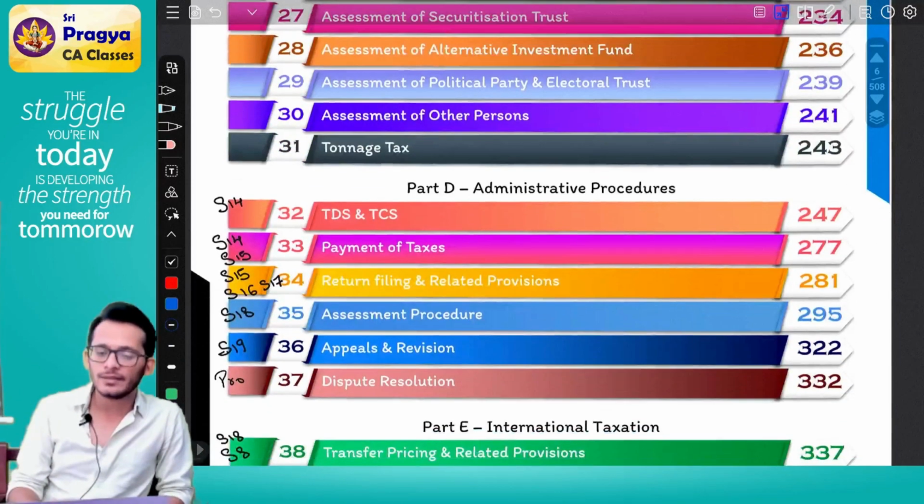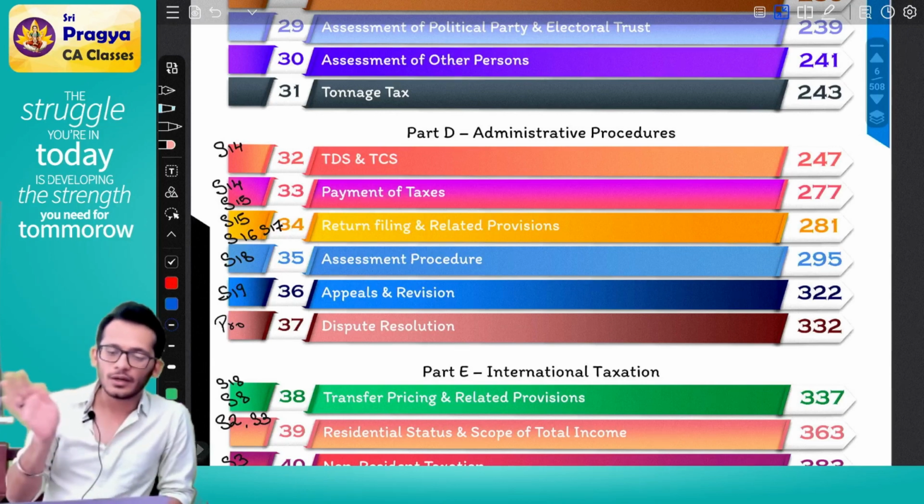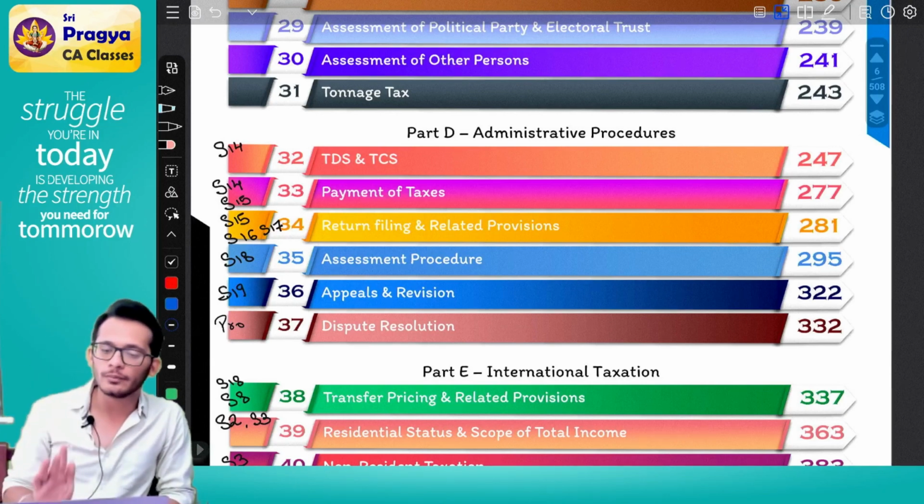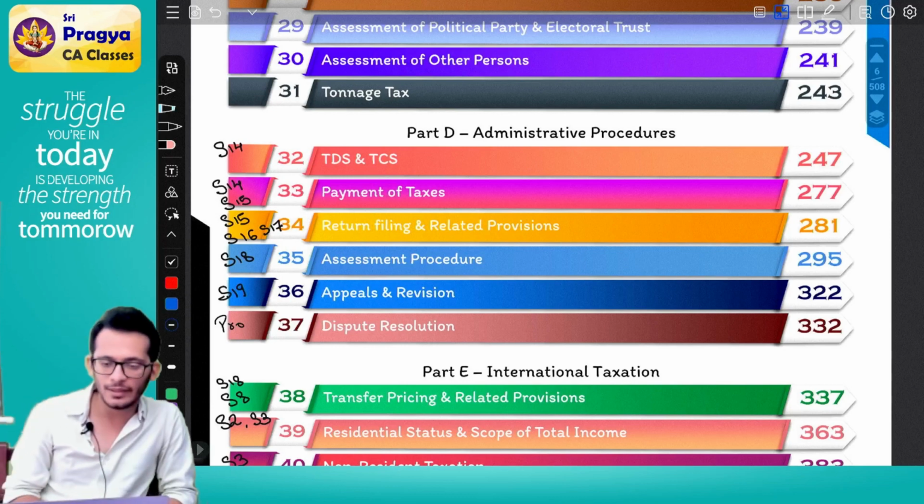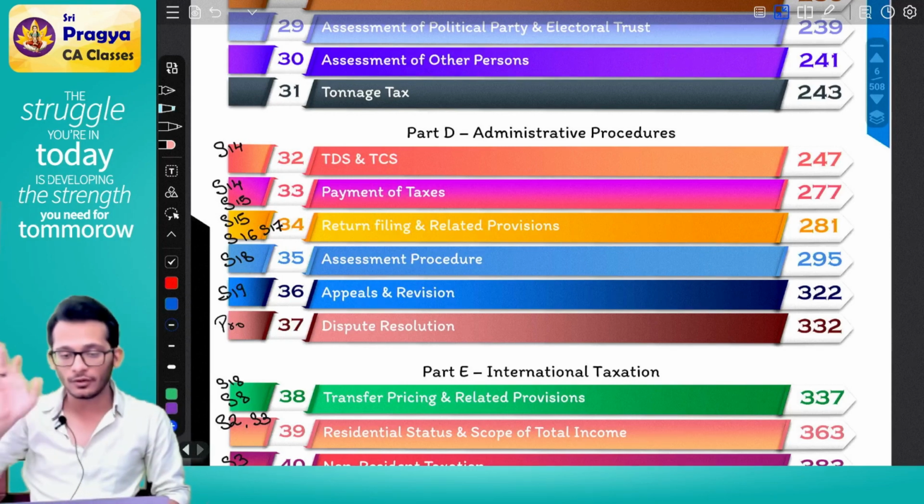Then we will go into administrative provisions, where we will be discussing, after you have computed the taxes and everything, what next steps you should take to make yourself safe. Then we will discuss what happens if the assessing officer brings up something on you. How do you defend yourself?